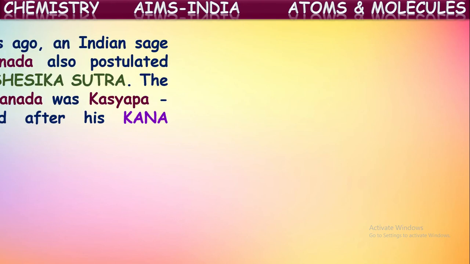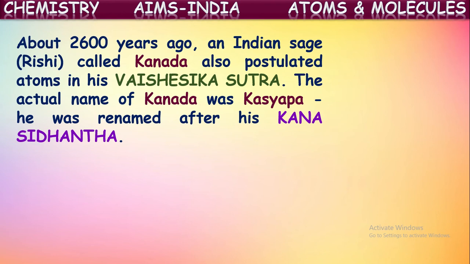But before him, in our India, about 2,600 years ago, that means around 600 BC itself, our Indian sage or rishi called Maharshi Kanada also postulated the same concept on the atoms in his Vaisheshika Sutra. In his literature, Vaisheshika Sutra, he explained about these atoms in the 600 BC itself.